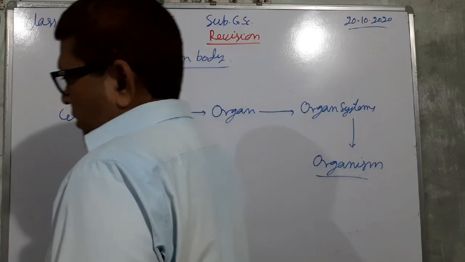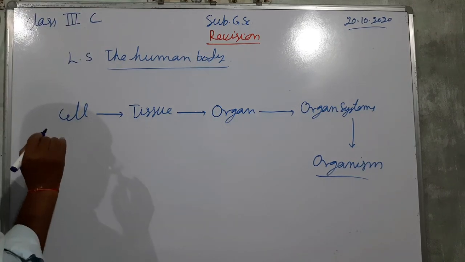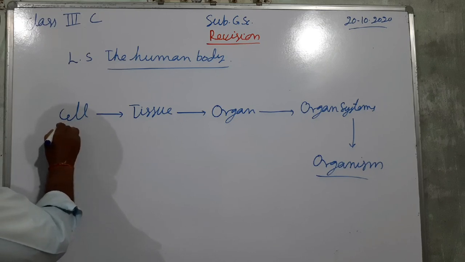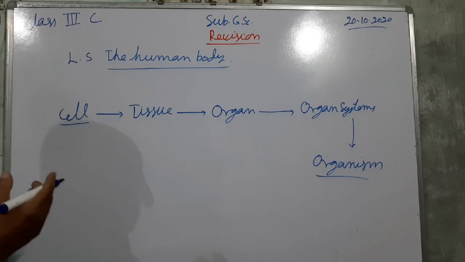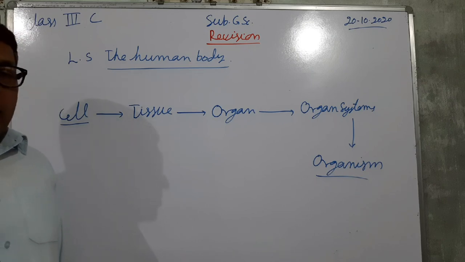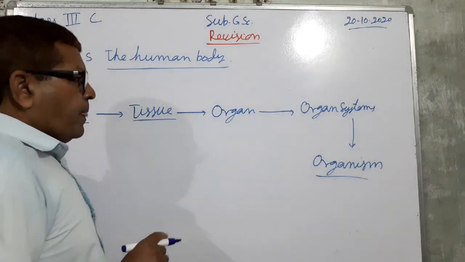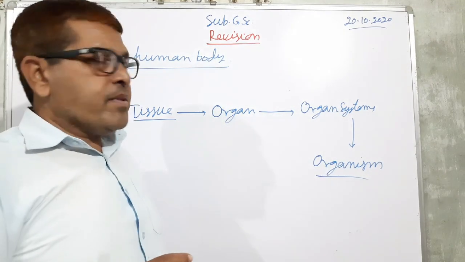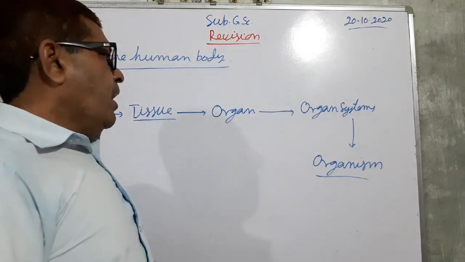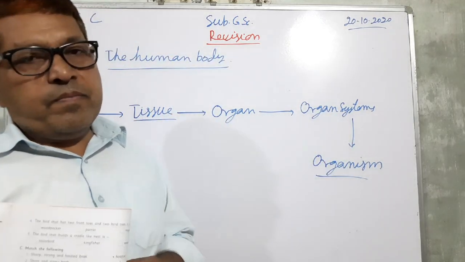This is our body organization. The basic unit of the body is called a cell. Cells together, that is the group of cells which are similar in structure, function and origin, form the tissue, and this tissue forms organ, and organs form the organ system, and organ systems form the organism.